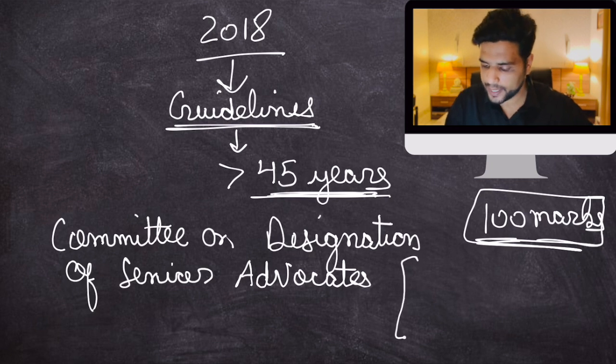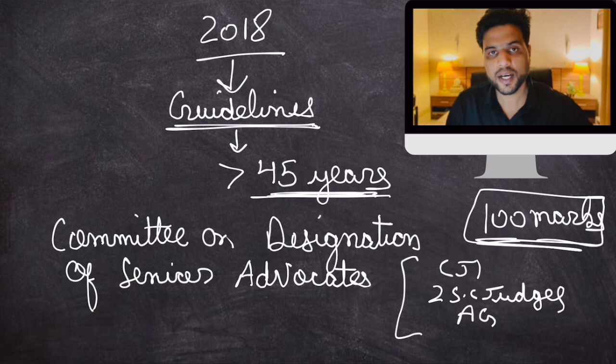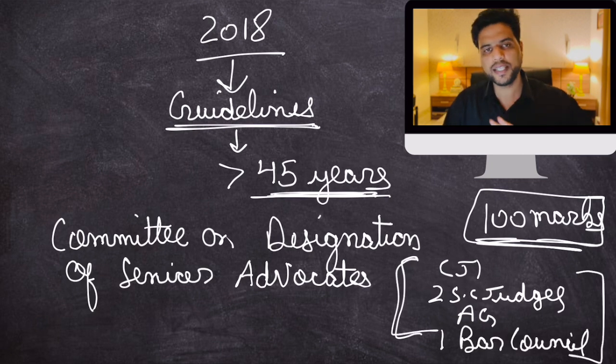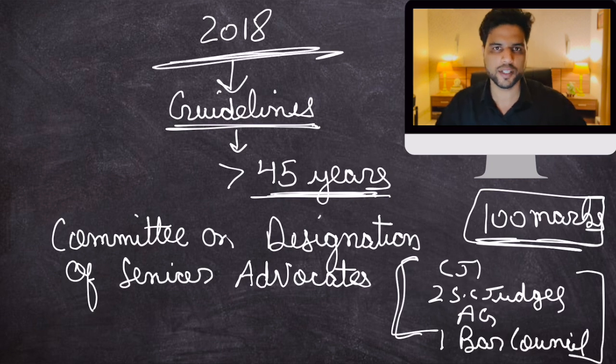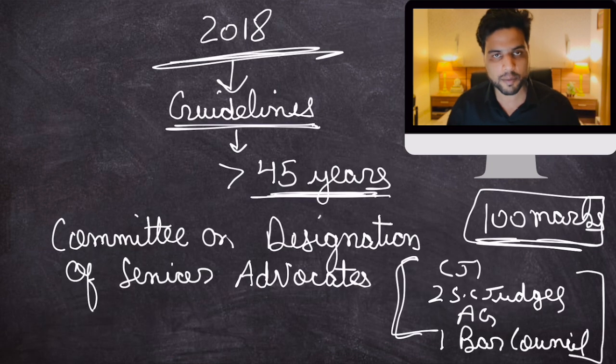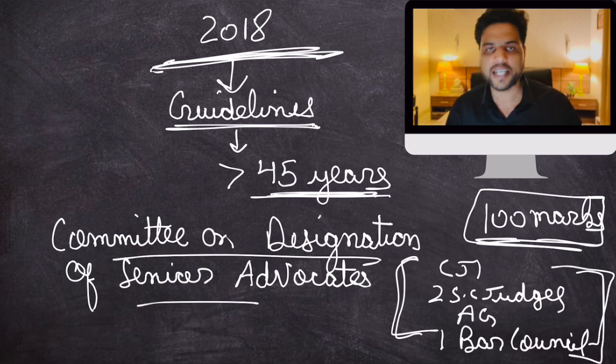Now, this committee has the Chief Justice of India, two senior-most Supreme Court judges, the Attorney General of India, and one member from the Bar Council of Supreme Court. These people will oversee the entire process of appointment of senior advocates. That's all. Clear? That's all you need to know. Just remember that senior advocates have a statutory status as per the Advocates Act of 1961, and there are proper guidelines given by the Supreme Court in 2018, and there is a proper committee whose members are as following. Clear? That's it. That would be all.